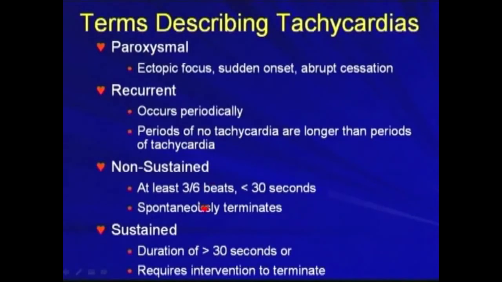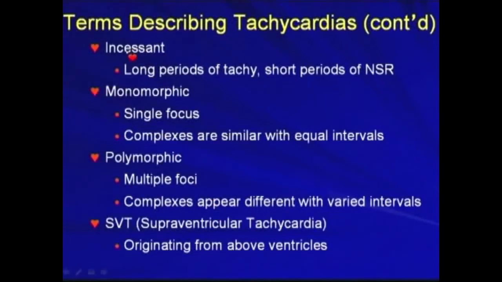Non-sustained usually means at least 3 or at least 6 beats, and usually is less than 30 seconds, and it spontaneously terminates. For sustained tachycardia, we usually mean a duration of more than 30 seconds, or one that requires intervention to terminate the arrhythmia. Incessant means long periods of tachycardia and short periods of normal sinus rhythm.